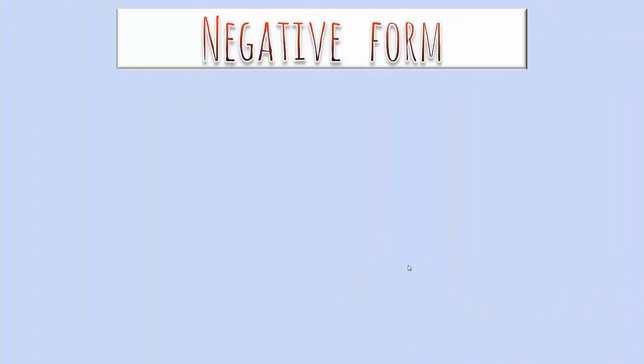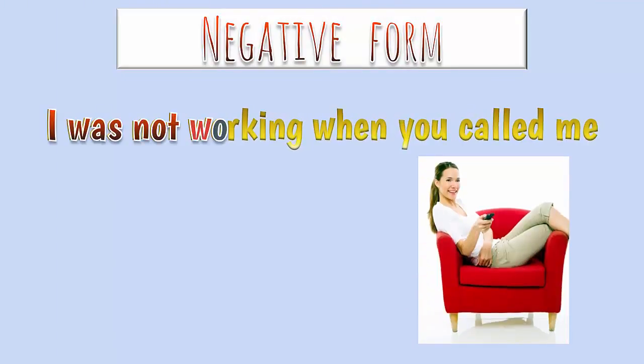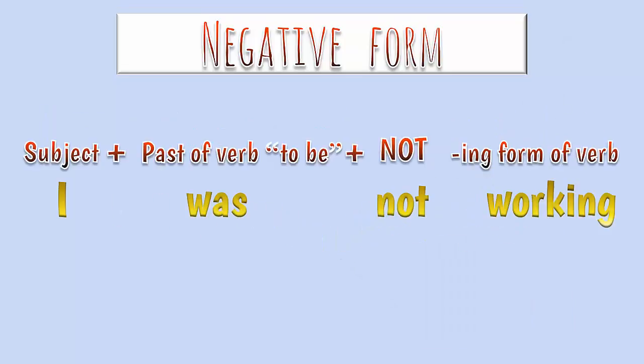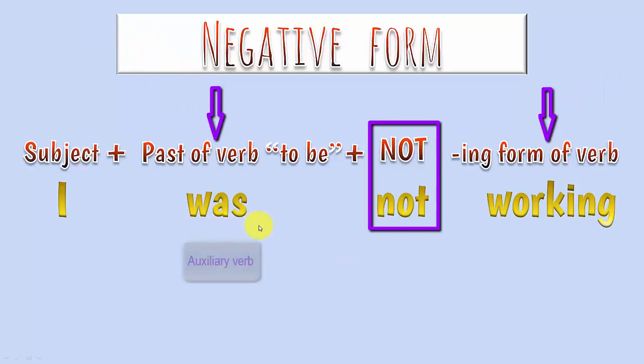Now we are moving on to the negative form. I was not working when you called me. What's new here in this sentence is that there is a new word, the adverb not, placed in between the auxiliary verb and the main verb.